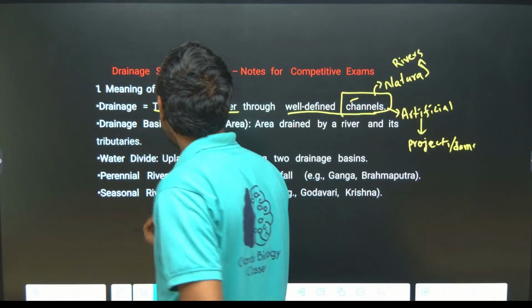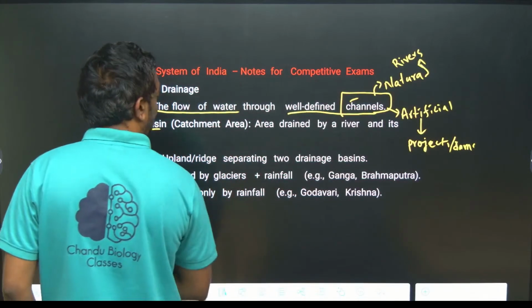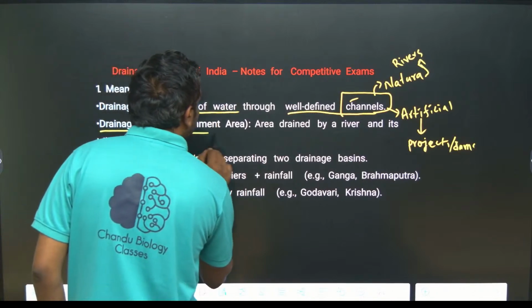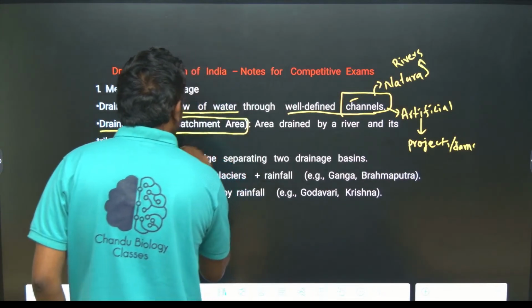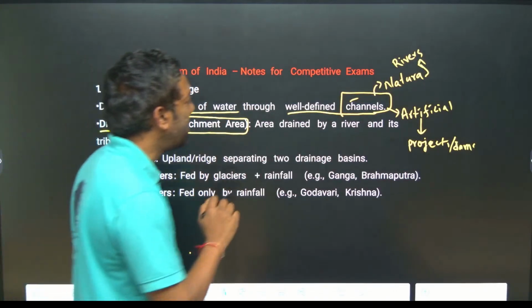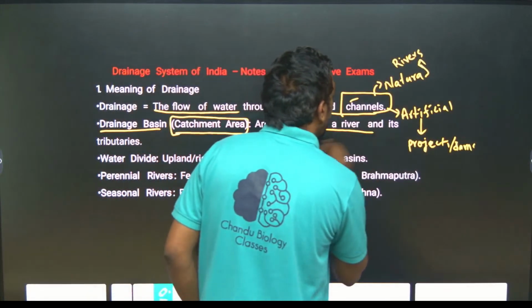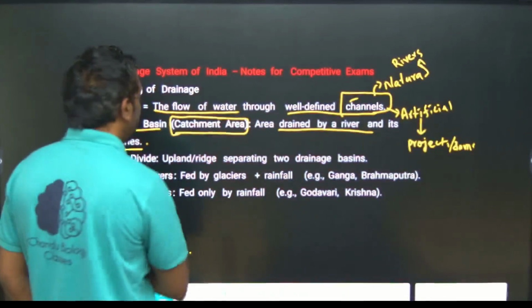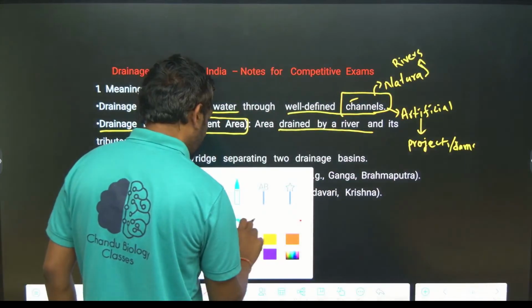Now, what is a drainage basin? We can call it a catchment area. A drainage basin, or catchment area, is the area drained by a river and its tributaries. Just look here, guys, I am going to explain it.